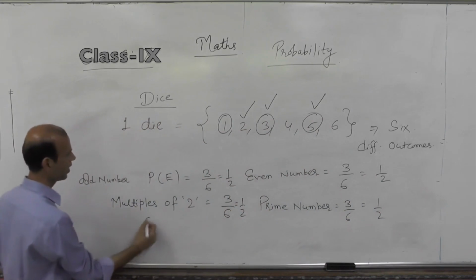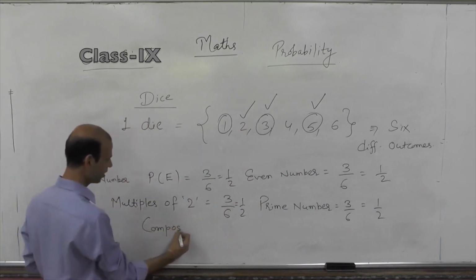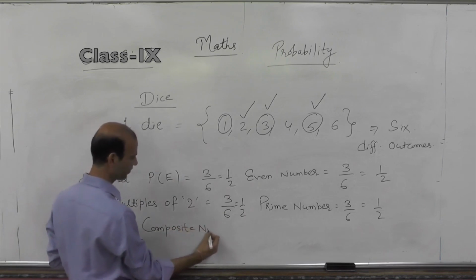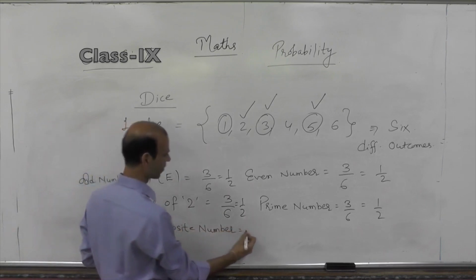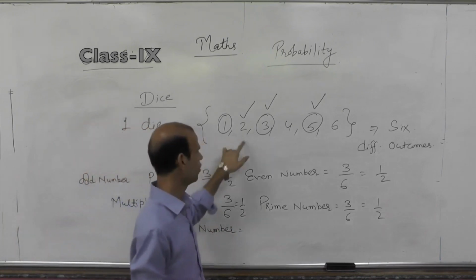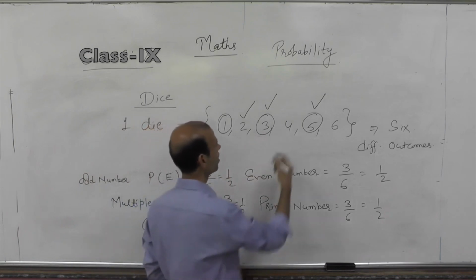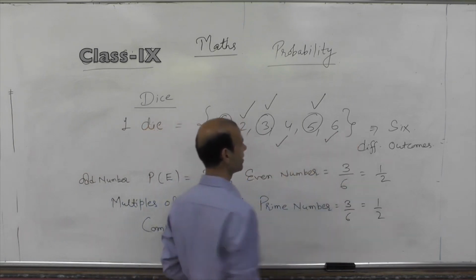What is the probability of getting a composite number? We'll see. 1, no, it is not a composite number. 2 is not a composite number. 3 is not a composite number. First composite number is 4 and the second one is 6.